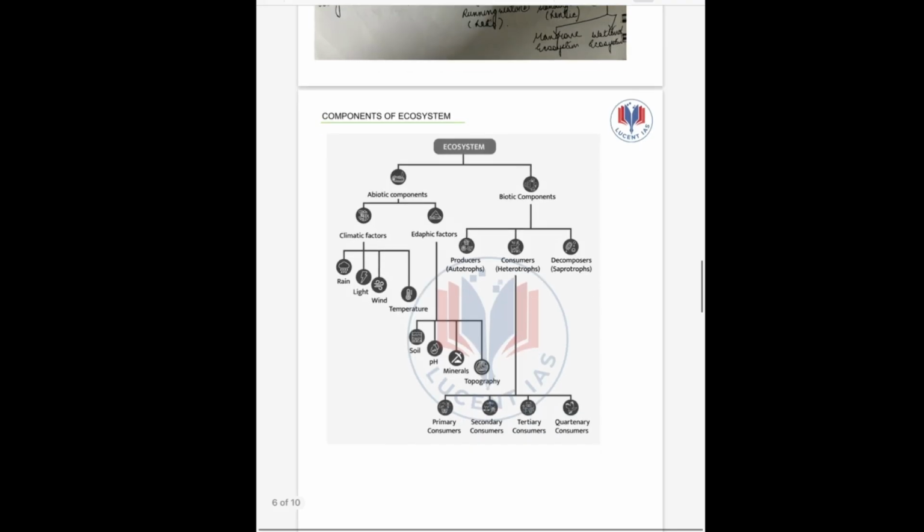Next, we have components of ecosystem. What constitutes the ecosystem? In ecosystem, we have two major components: one is the abiotic component and one is the biotic component. Under abiotic component, we have climatic factors and edaphic factors. Climatic factors include rain, light, wind, temperature, and edaphic factors include soil, pH, minerals, topography like land, hilly areas, plain areas, etc. Biotic components are divided into producers, that is the autotrophs who produce their own food, and then the consumers who feed on autotrophs, and decomposers who feed on dead organisms. Under consumer, we have primary consumer, secondary consumer, tertiary and quaternary consumers.